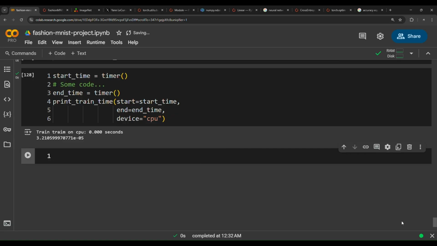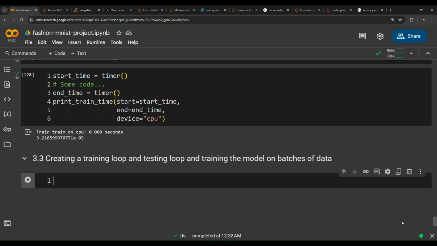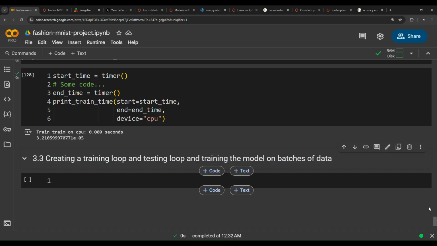So now we have all the functionalities to be able to train the model. So let's go ahead and do 3.3, creating a training loop and testing loop. In PyTorch we call it a loop. So the training loop and testing loop to train the model on batches of data. This is a very good explanation: creating a training loop and testing loop and training the model on batches of data.